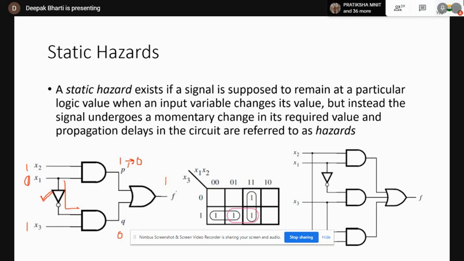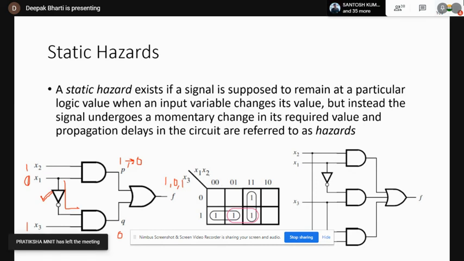So what will be the output at that moment? It will be 0. And once again after a few moments it will become 1, because these 0 0 will be there only for a short period of time. So this is the case of static hazards. And how can you remove the static hazards? By including all prime implicants.